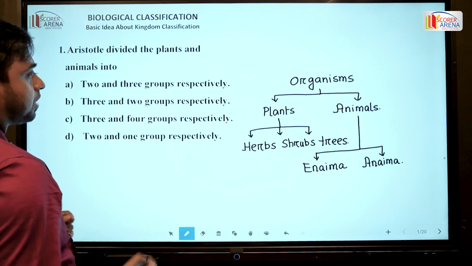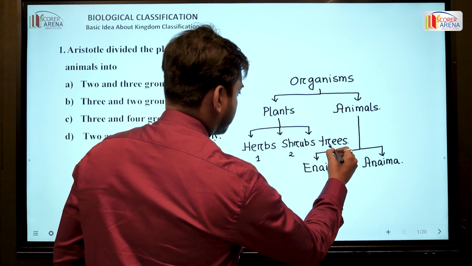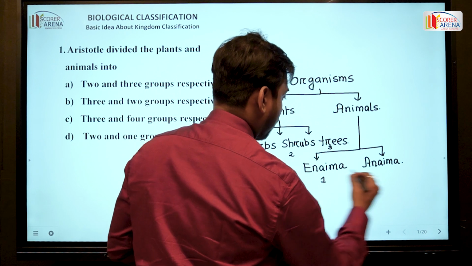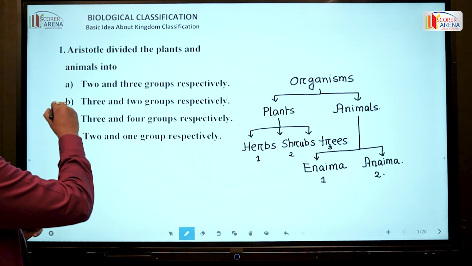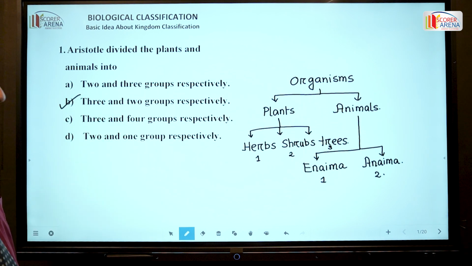So he grouped the plants into 3 groups and the animals into 2 groups. So the answer will be 3 and 2 groups respectively.